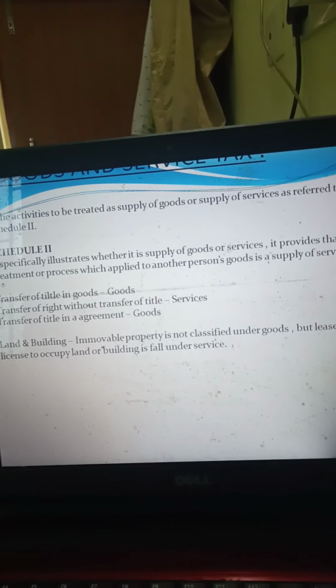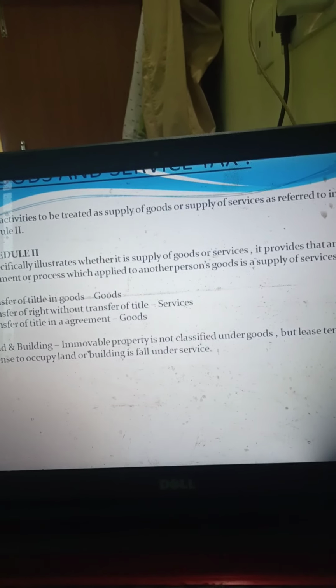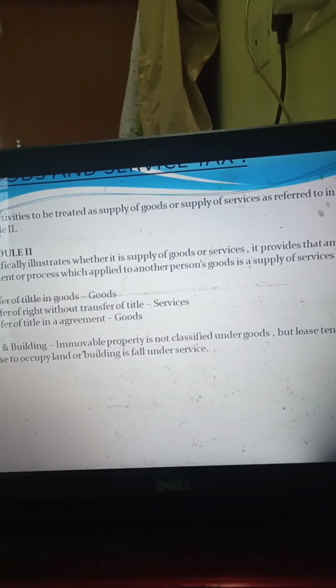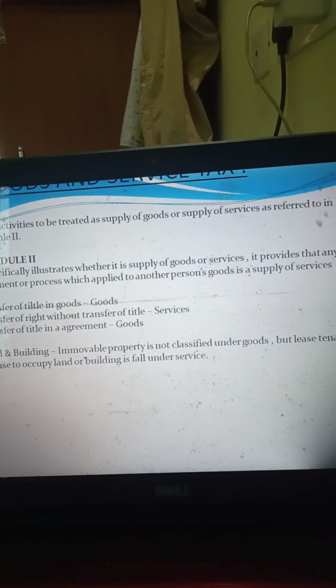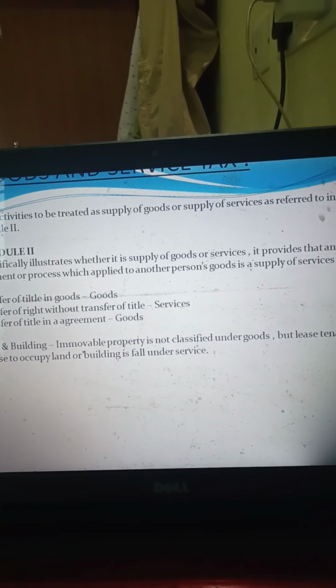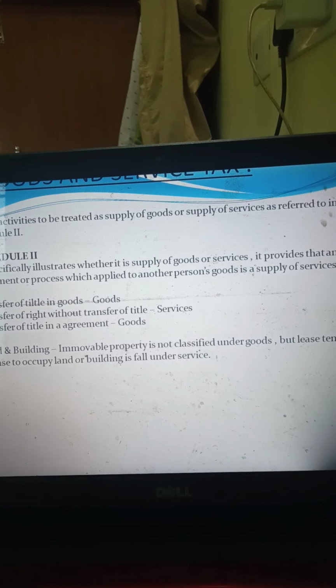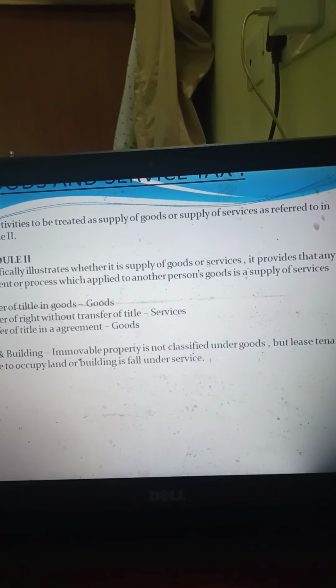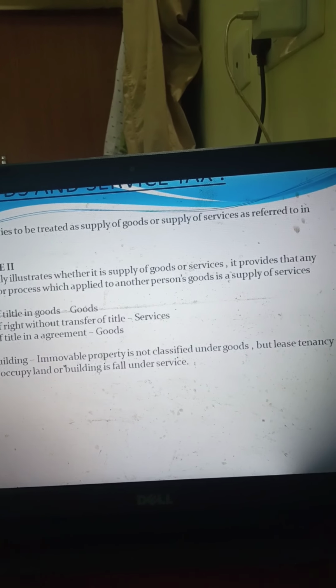Certain activities specified in Schedule 2. Activities specified in Schedule 2 will form part of supply. Schedule 2 generally tells what are the things to be considered under goods or services.